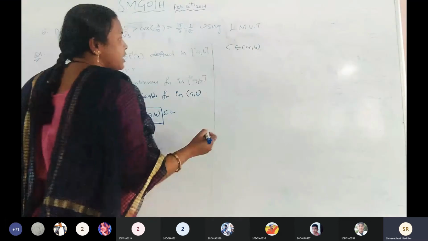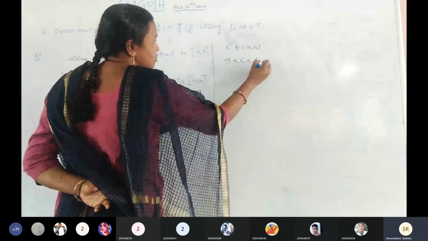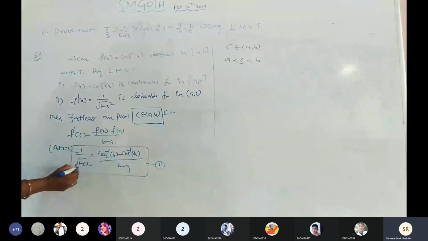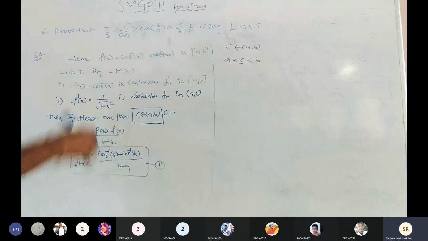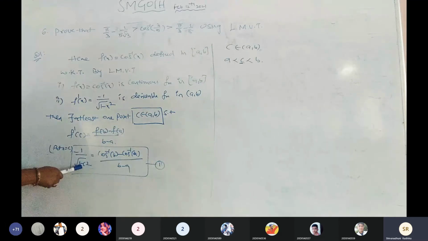How can we recognize that one? A less than C less than b. Again, we need to change the middle term into minus 1 by under root of 1 minus c square. Apply the operation. First, what we have to apply? Square. Then apply negative. Again apply adding 1. Again apply root. Again we need to change the reciprocal. Again apply minus. Is it clear?